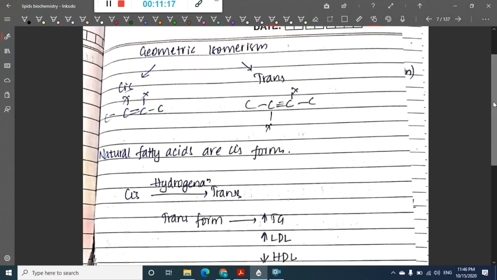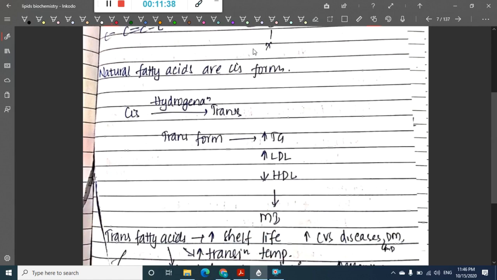Then in the fats, geometric isomerism is also present. In fats, geometric isomerism has two forms. One is the cis form, second is the trans form. In the cis form, both the side chains are on the same side of the double bond. In the trans form, both the side chains are on opposite sides of the double bond. Then natural fatty acids, which we see in our body, are mainly made up of the cis forms.